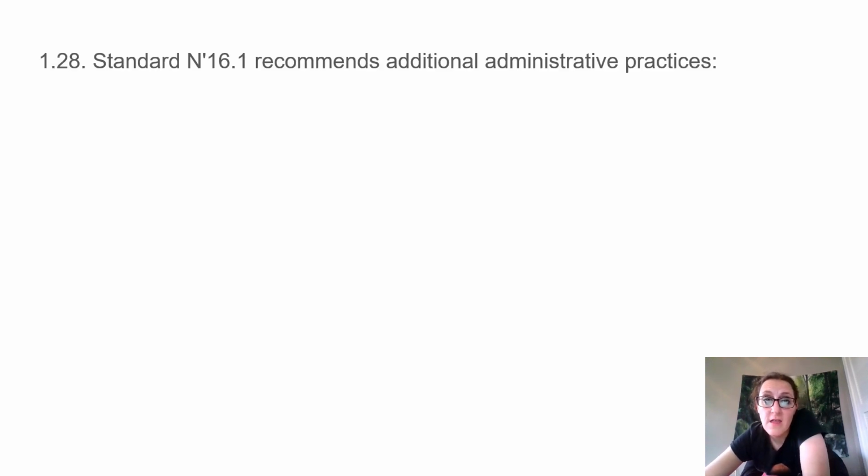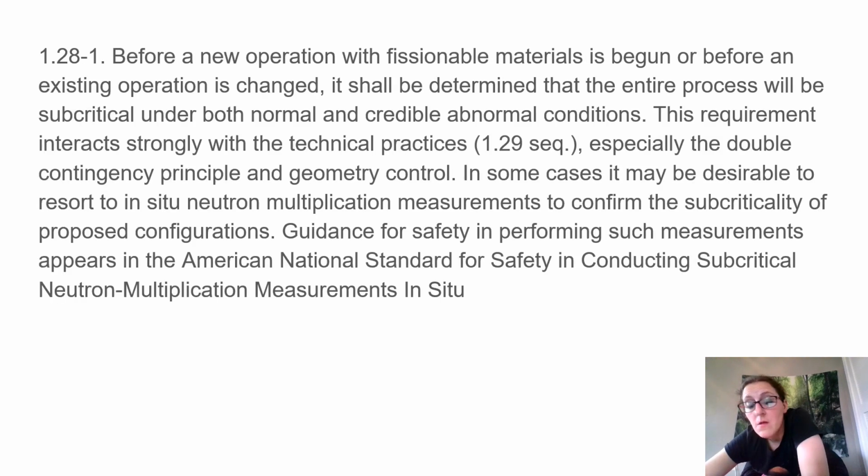Standard N16.1 recommends additional administrative practices. Before a new operation with fissionable materials is begun or before an existing operation is changed, it shall be determined that the entire process will be subcritical under both normal and credible abnormal conditions. This requirement interacts strongly with the technical practices, especially the double contingency principle and geometry control.